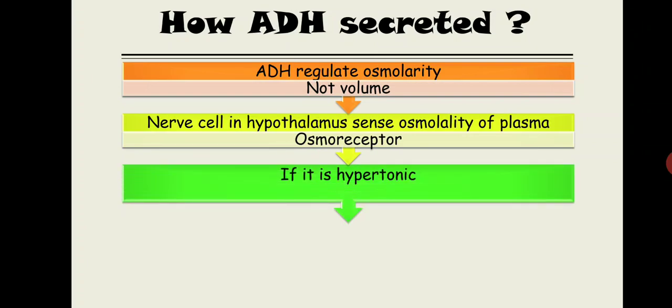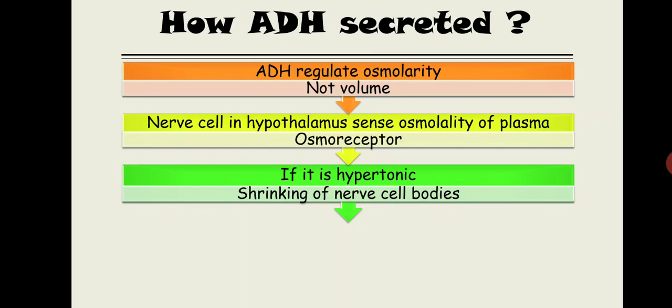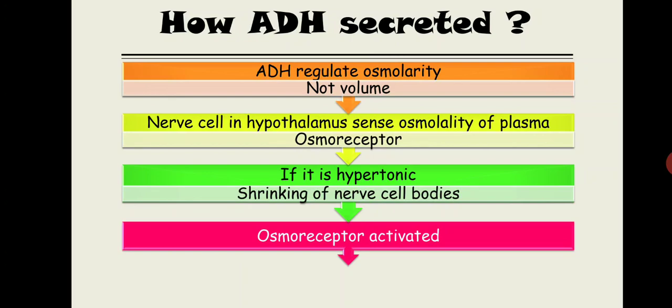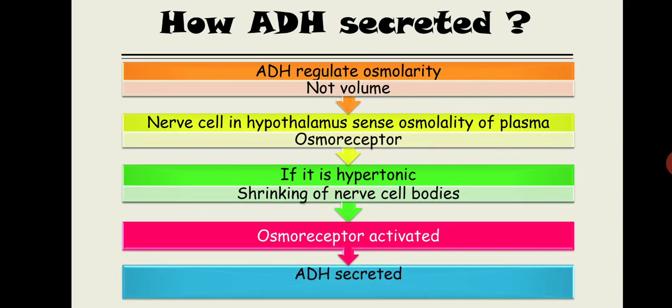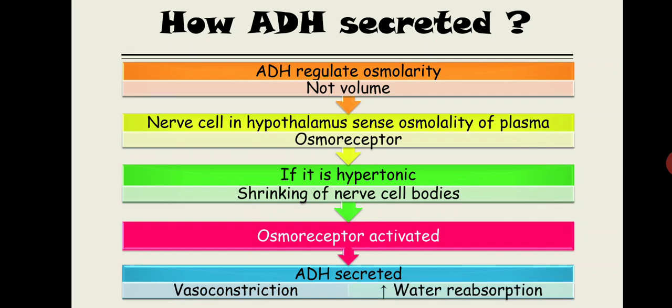If the surrounding fluid is hypertonic, then there is osmosis of water from the osmoreceptor to the outside. It will lead to shrinking of that osmoreceptor, shrinking of the nerve cell body. Once this shrinking takes place, it will activate the osmoreceptor and ADH will be secreted, and this ADH will perform two actions. One is vasoconstriction via V1 and water reabsorption via V2. Got it? This is all about how ADH is secreted.